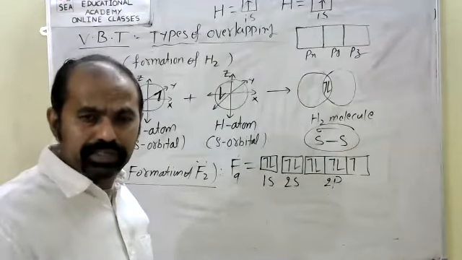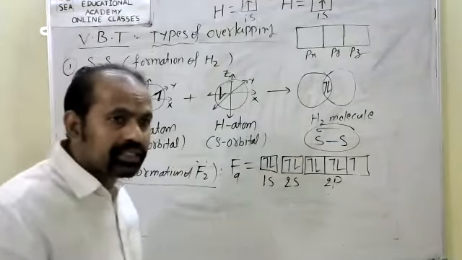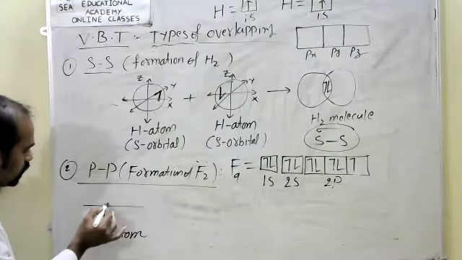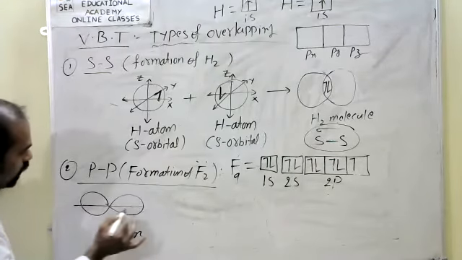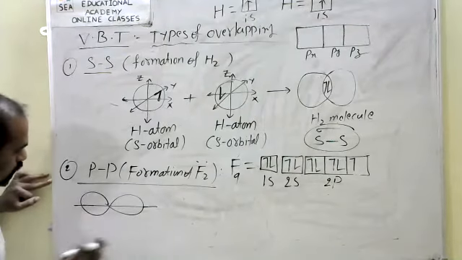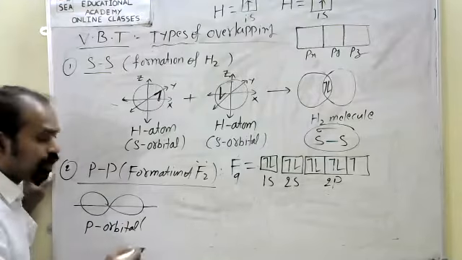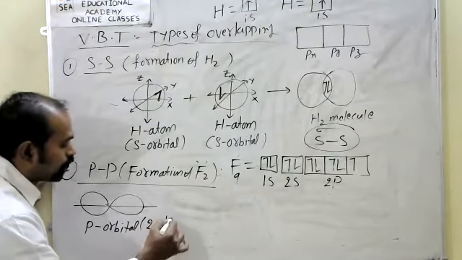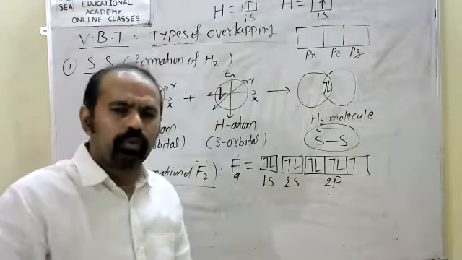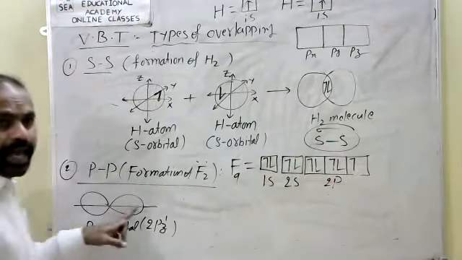Very good. Any p orbital is nothing but dumbbell shaped, oriented along one axis. See this dumbbell, oriented on an axis. So it is a p orbital, particularly the 2pz1. Otherwise we can just take 2p, no problem. We need the half-filled orbital, 2pz1.